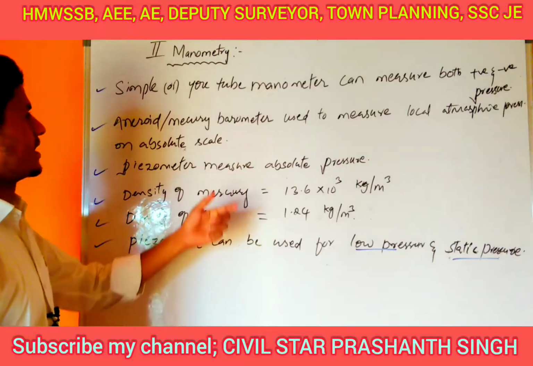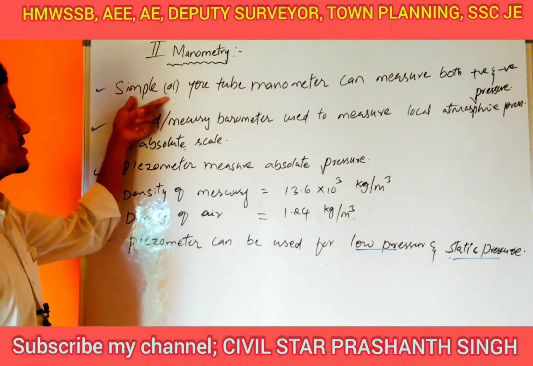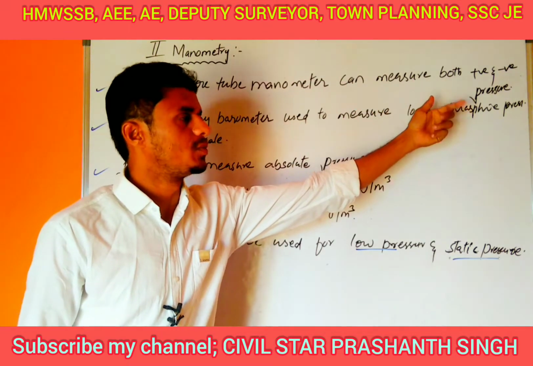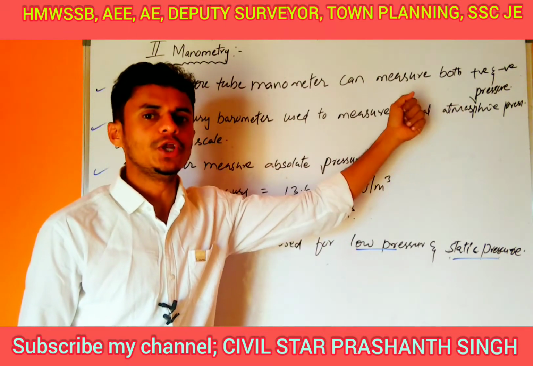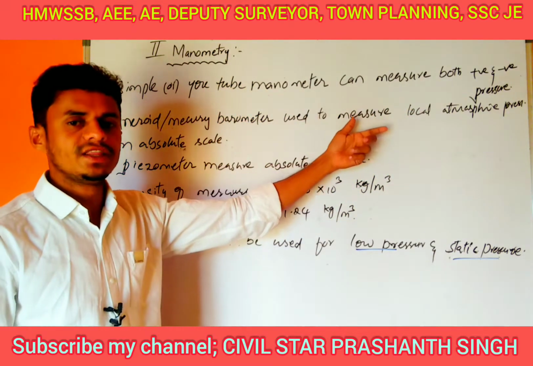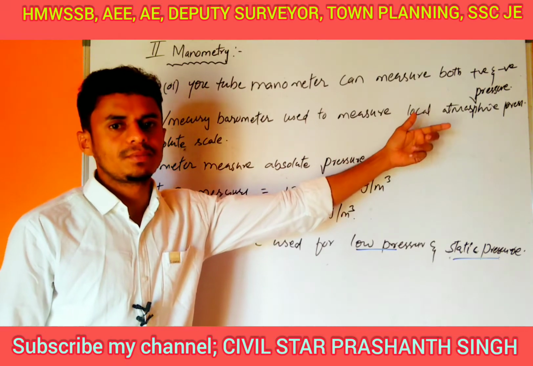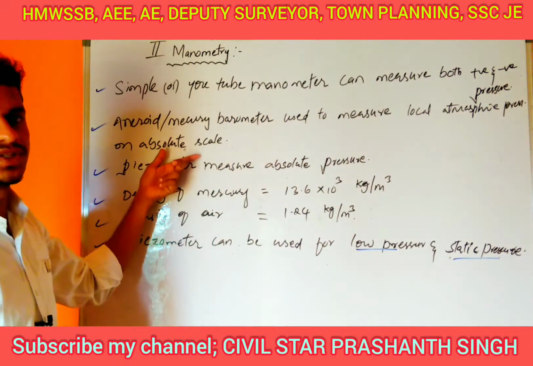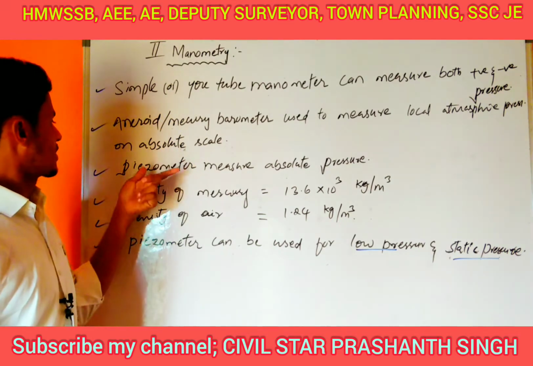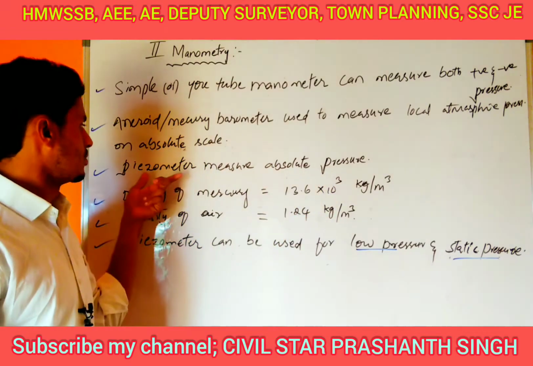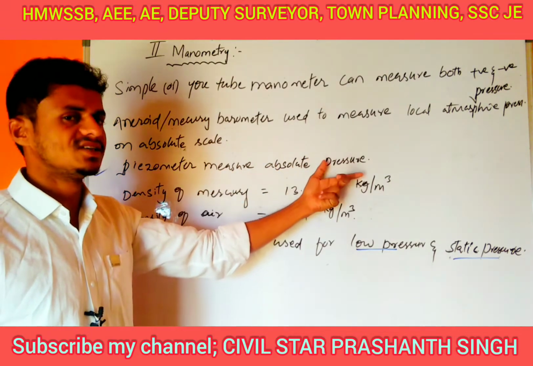In manometry, a simple or U-tube manometer can measure both positive and negative pressures. A mercury barometer can be used for the local atmospheric pressure on the absolute scale. Next, the barometer measures absolute pressure.